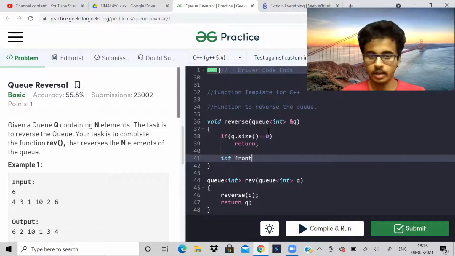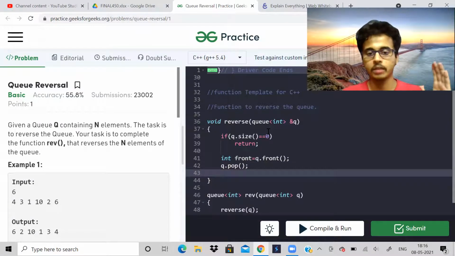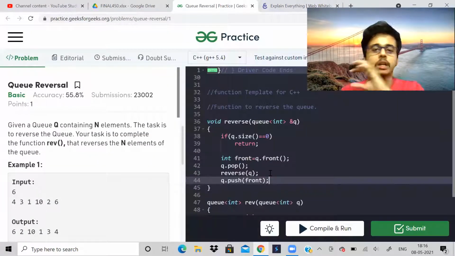Now we will store the front element of the queue in a variable called front. We will pop the front part. We have removed the front part. Now we will apply this reverse function to the remaining part of the queue. Whatever is remaining, that will be applied. And over here I should say q dot push. This statement that I'm writing now, you can analyze by taking this example, how it is going to help us reverse the queue.